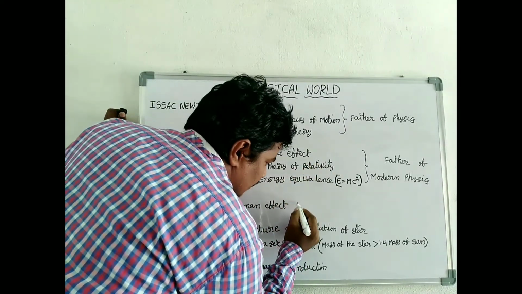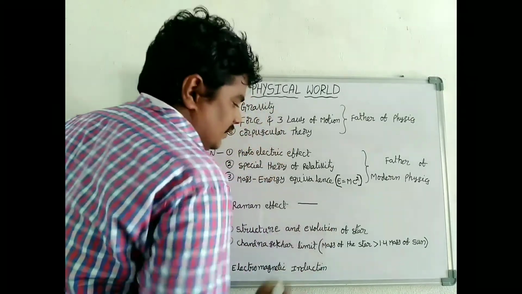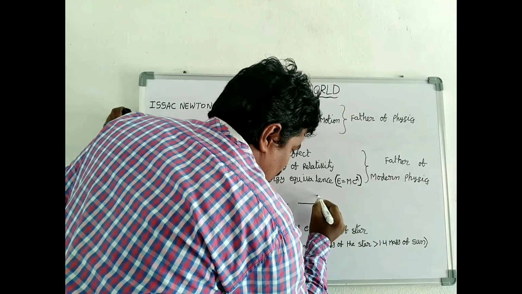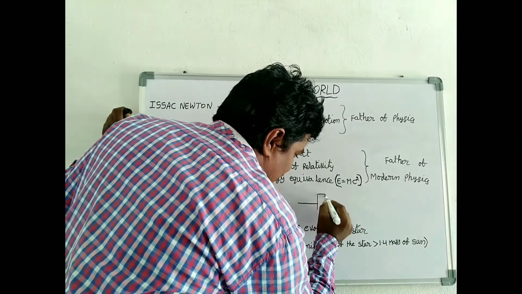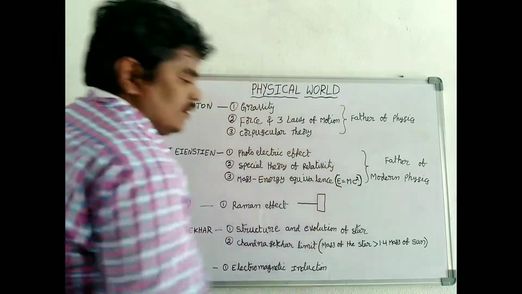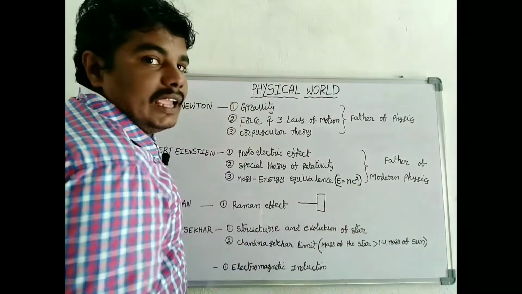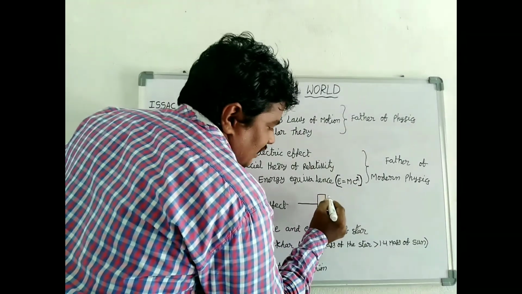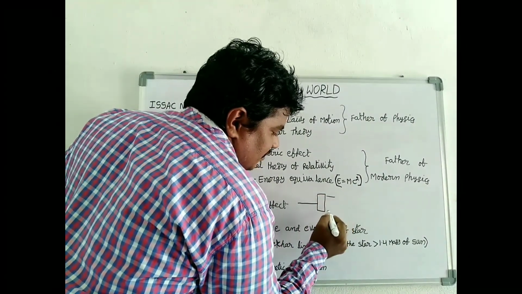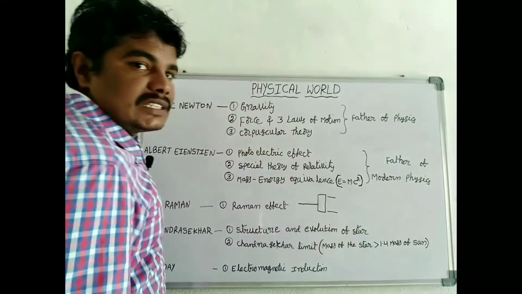Suppose we pass light through a transparent material like glass, it scatters the light. That scattered light consists of 2 lines.